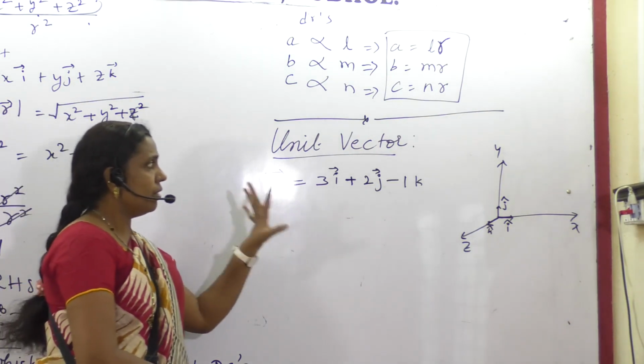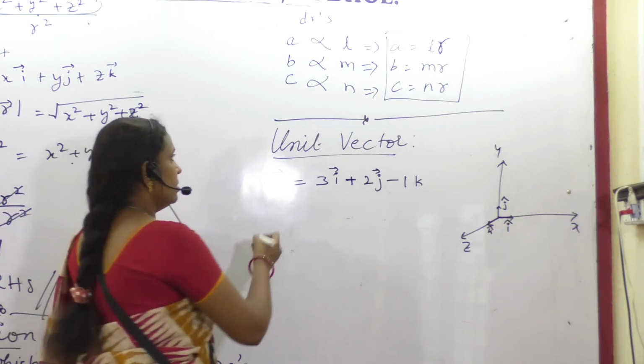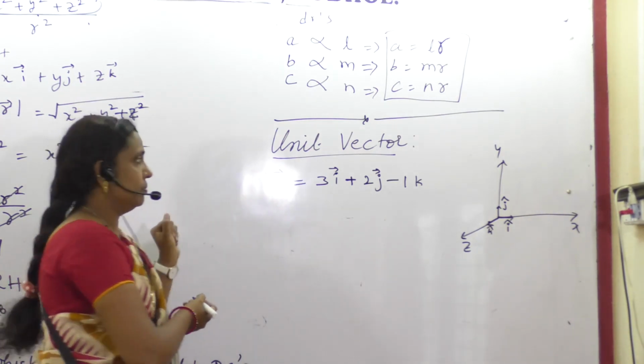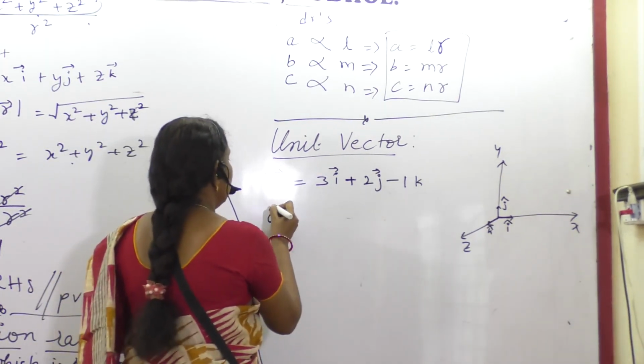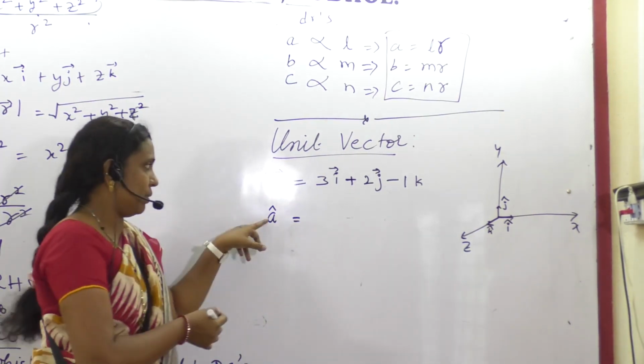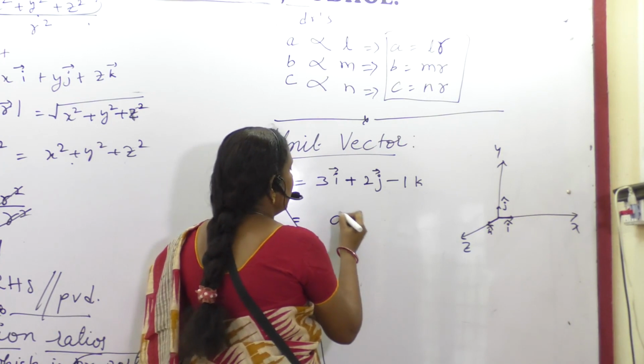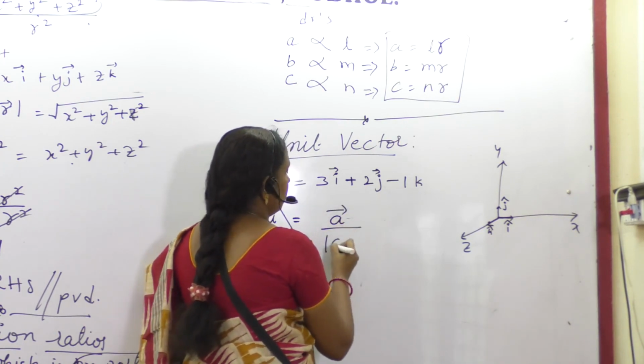This is a vector. Suppose the unit vector is to be found. Unit vector means A cap. We say this as A cap. The formula is vector A divided by its magnitude.